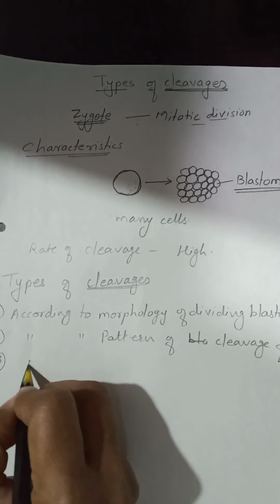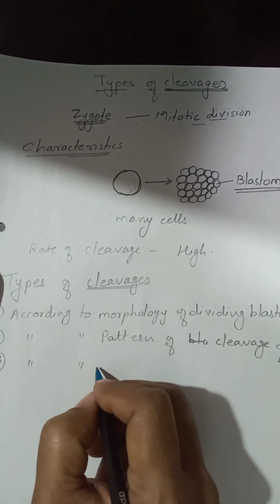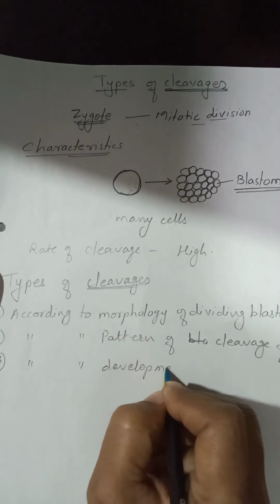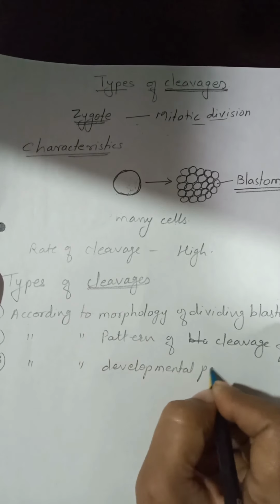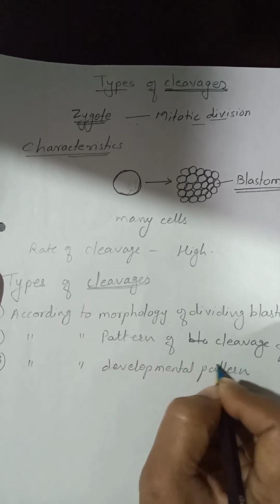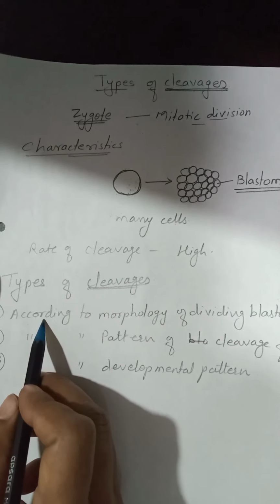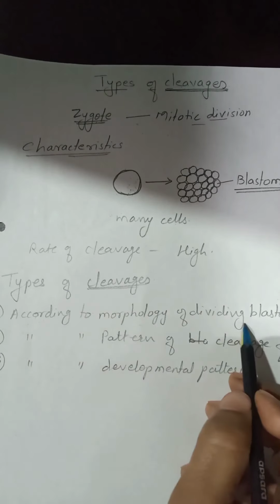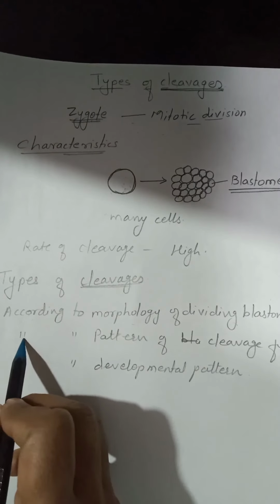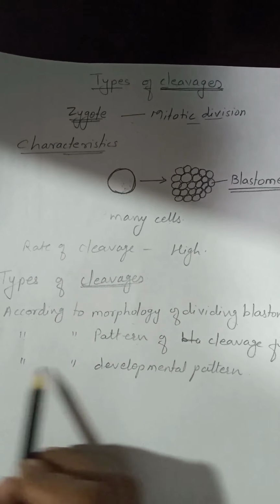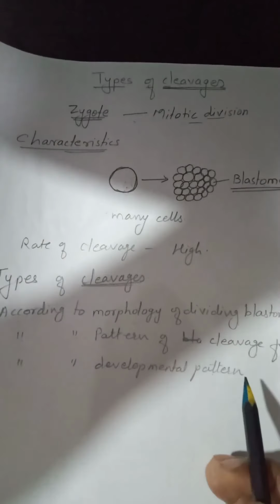And third, according to developmental pattern. First is types according to morphology of dividing blastomeres, second is types according to pattern of cleavage furrows, and third is types according to developmental pattern.